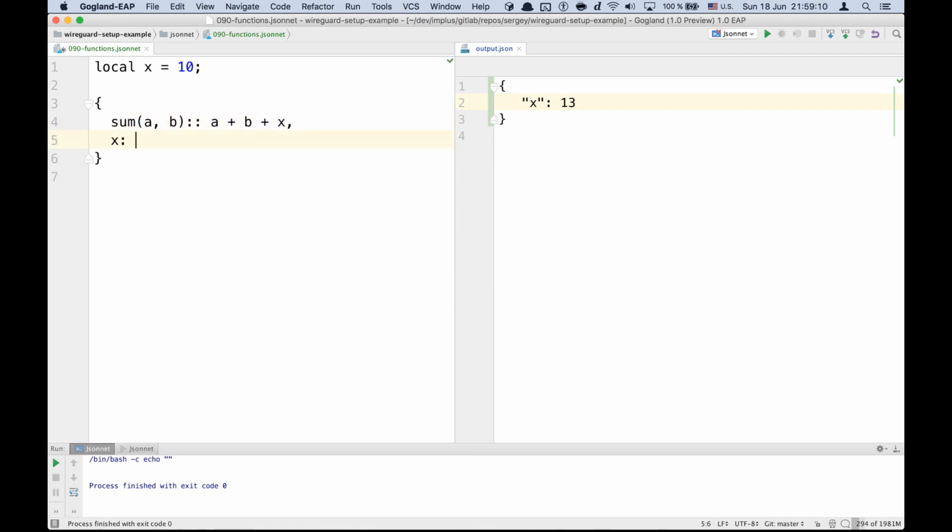Let's get our application back. Self.sum 1, 2, and if we call it, let's change values. 4. So 4 plus 2 plus 10 is 16. We need to get 16 here. Alright.